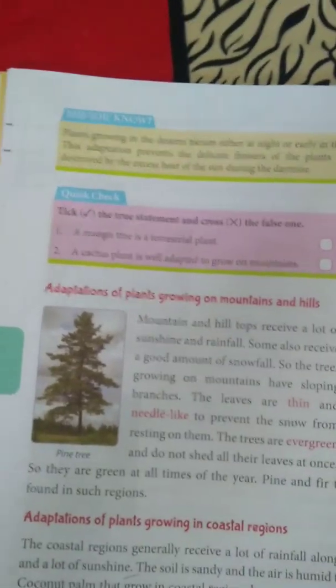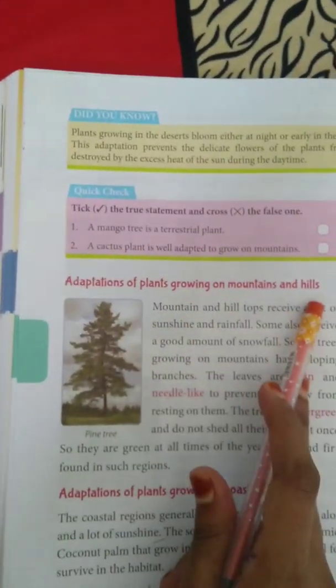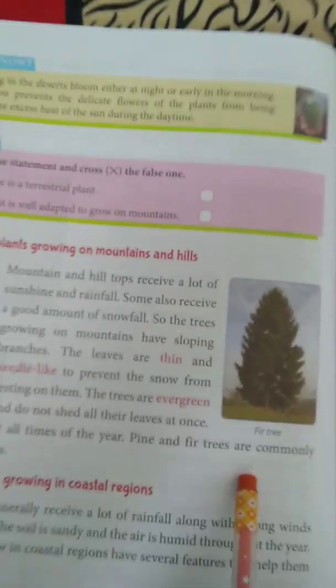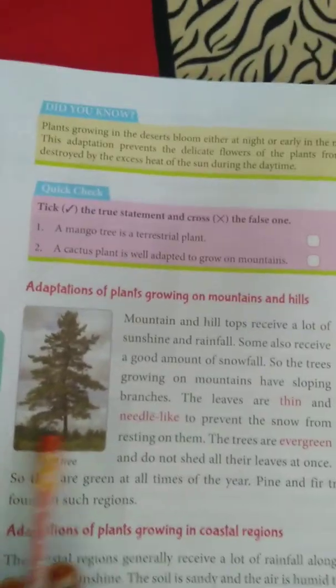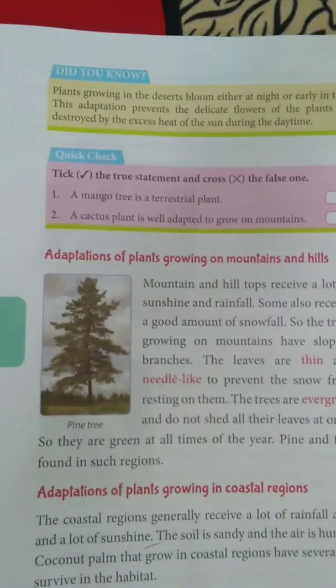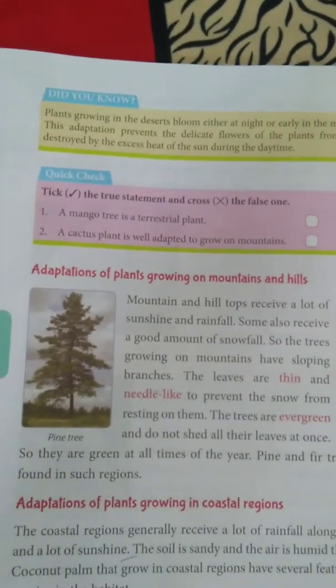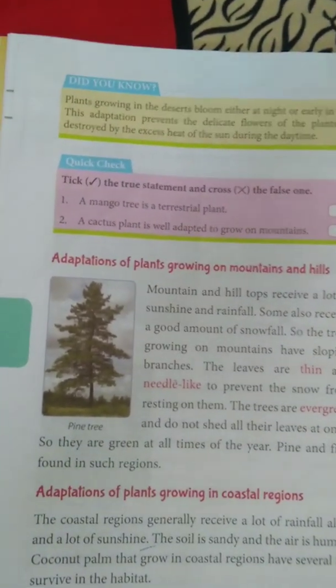The examples of the trees which grow on mountains are pine tree and fir tree. As you can see, they have sloping branches and their leaves are very thin like needles, which helps them to survive in the mountain area. These trees are green all the time of the year.